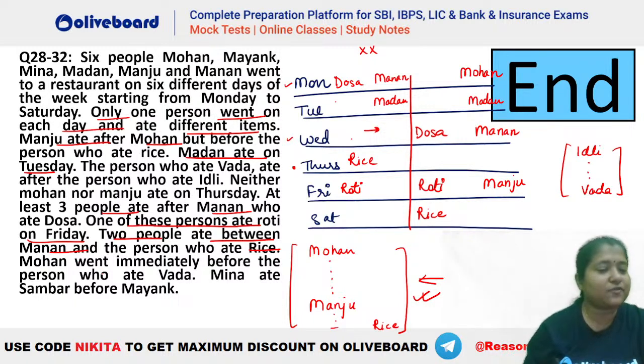Now Manan is before rice, done. Mohan went immediately before Vada. So Mohan has to be immediately before Vada. So Vada will be this one. And Idli is before Vada. So that means Idli will be here. This is your Idli, right?